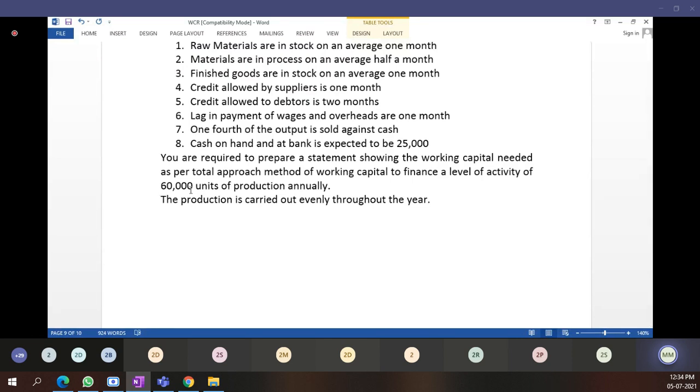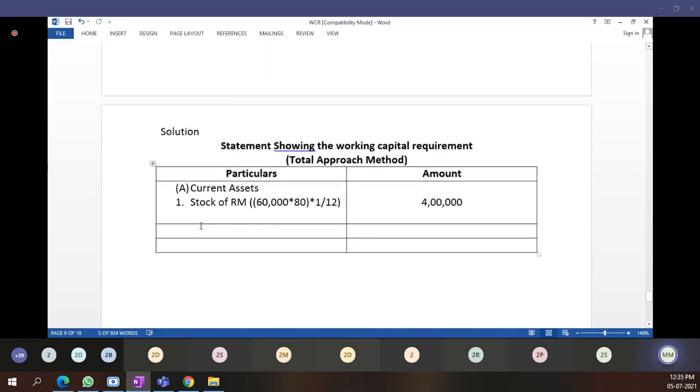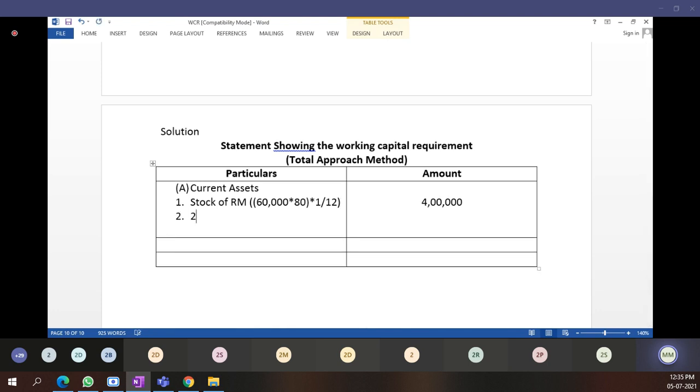You are getting my point, students? 60,000 units production annually. Units of production annually means in a year we are going to produce 60,000 units of finished goods. Means raw material also will require 60,000 units. It's clear, students? All of you are with me.